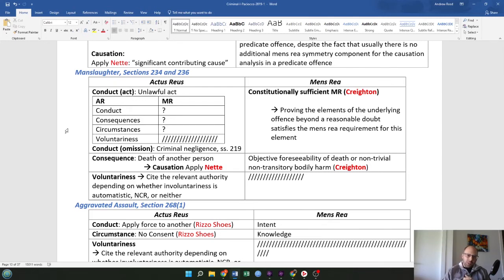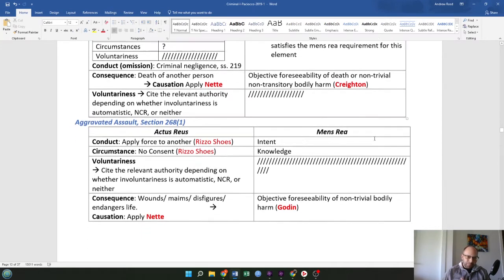Mens rea: constitutionally sufficient mens rea from the Creighton test. Prove the elements of the underlying offense beyond a reasonable doubt, and that will satisfy the mens rea requirement for this element. And then, again, this is a predicate offense with the objective foreseeability test, in this case of death or non-trivial, non-transitory bodily harm, and that's from the Creighton case.